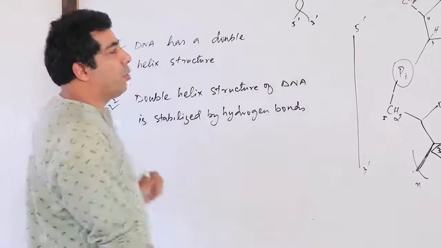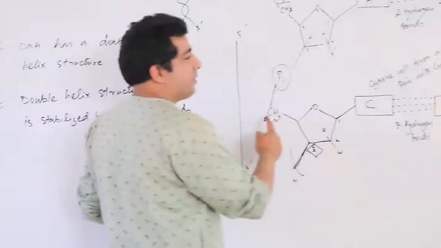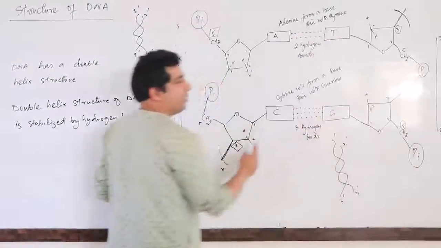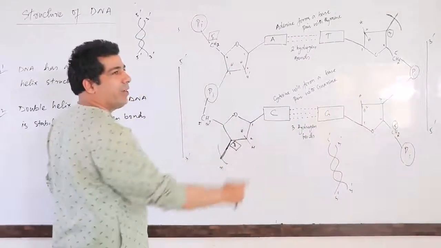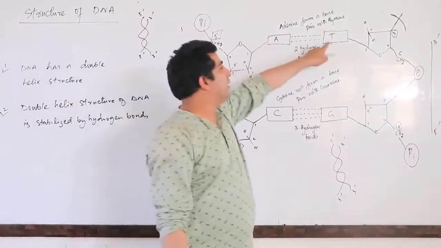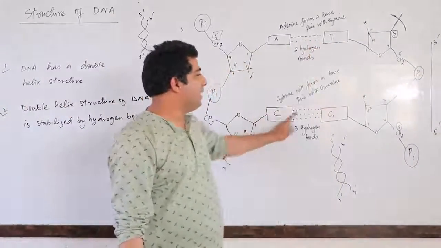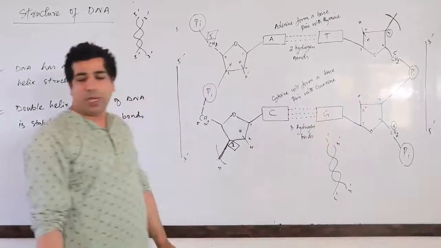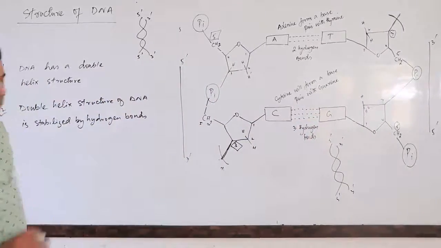So hydrogen bonds will stabilize these two strands of DNA. Strand 5 to 3 and 3 to 5 will be stabilized by hydrogen bonds. And between A and T there are 2 hydrogen bonds. Between C and G there are 3 hydrogen bonds. You should remember that particular point.